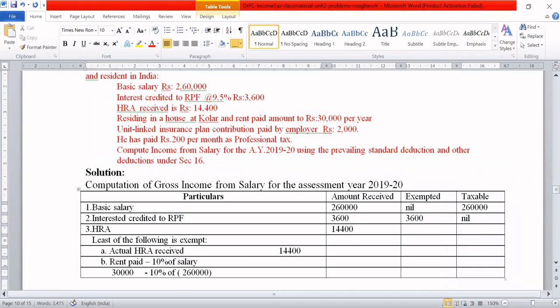So this comes to how much? Rent paid 30,000 minus 10% of 2,60,000, which is 26,000. So 30,000 minus 26,000 comes to 4,000. Okay, 4,000.